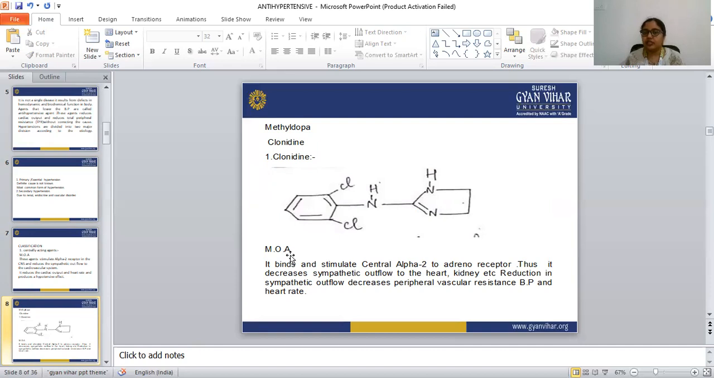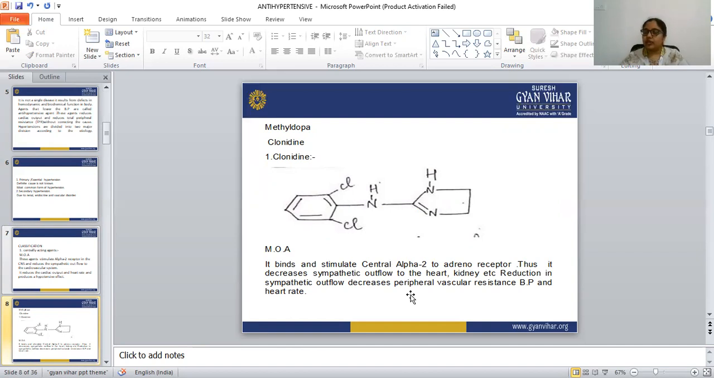Next is the mechanism of action of clonidine. The main mechanism of action we have learned is to directly stimulate the alpha 2 receptor, and that is the same for clonidine. Let's see once again: it binds and stimulates the central alpha 2 adrenoreceptor. Thus, it decreases the sympathetic outflow to the heart and kidney. Reduction in the sympathetic outflow decreases the peripheral vascular resistance, blood pressure, and heart rate.